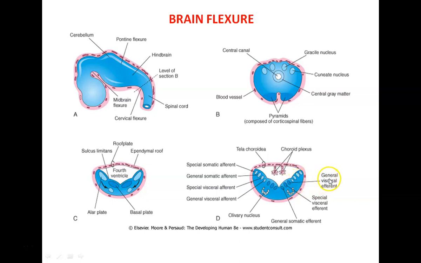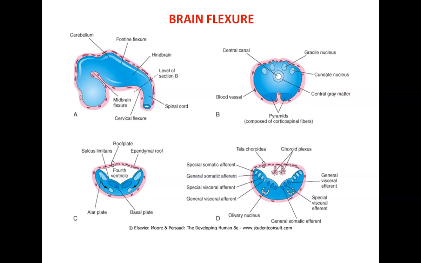They are represented by neurons of the vagus and glossopharyngeal nerve, that is, the dorsal nucleus of the vagus and the inferior salivatory nucleus of the 9th cranial nerve. Now, these were the derivatives of our basal plate, the cranial nerve nuclei which are motor in nature, and their arrangement was from the midline laterally in three columns.